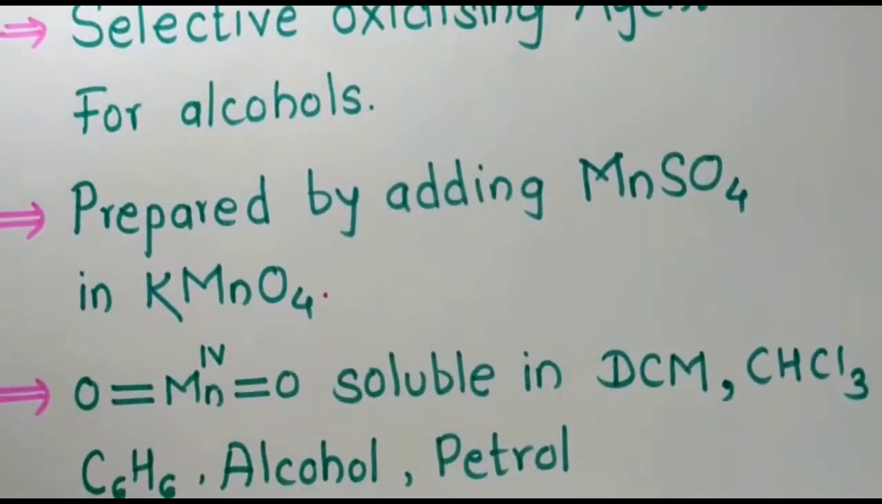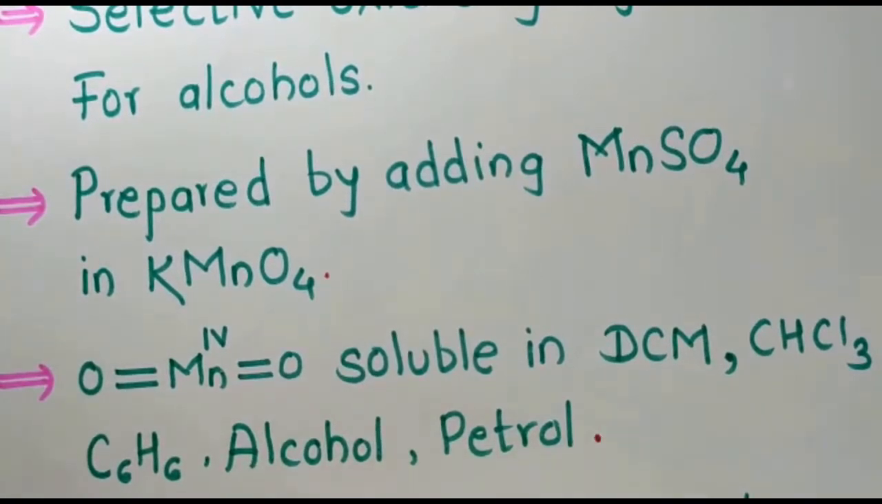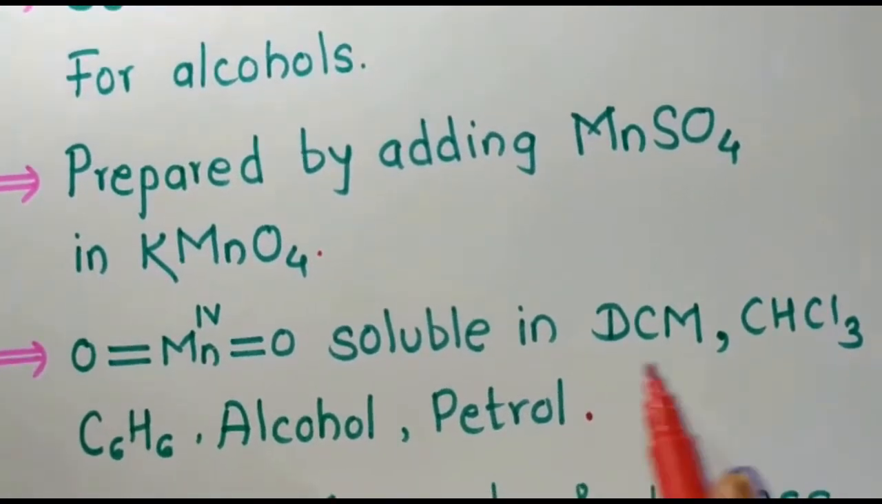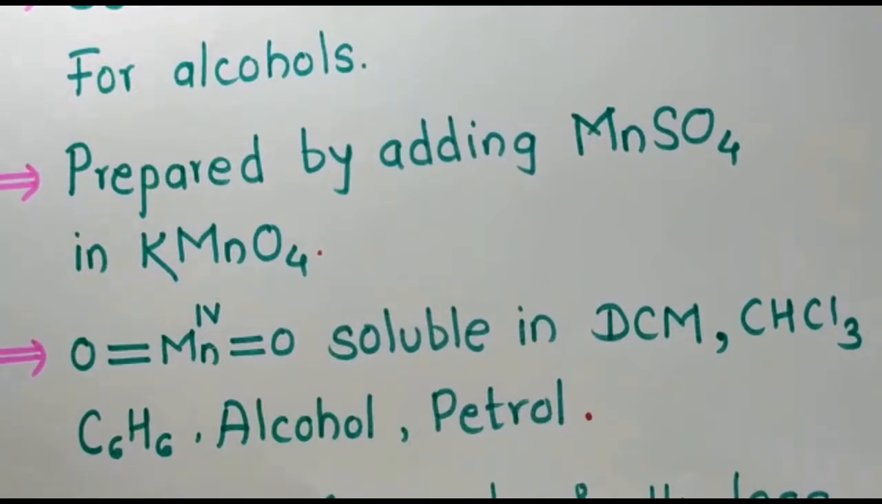Now remember that manganese dioxide is soluble in dichloromethane, chloroform, benzene, alcohol and petrol. Initially produced manganese dioxide is impure, as it contains solvent and salt. Remember that these impurities are removed by heating the manganese dioxide at 200 degrees Celsius.